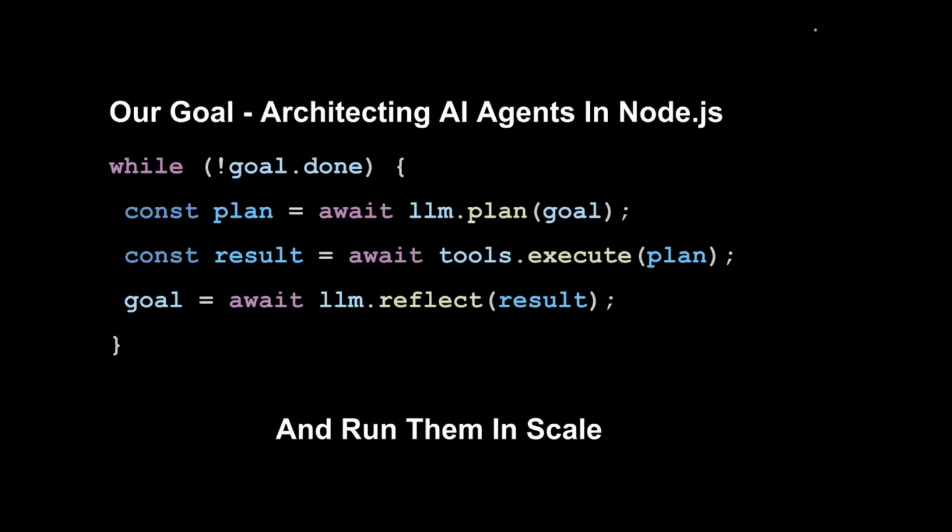It receives a goal, and while that goal is not done, it is planning the next moves, accessing tools and executing them. And then it checks whether the goal has been achieved. If not, it does another loop. We will take this loop and understand how to build a server which is doing that, and also try to understand how to write that server at scale.